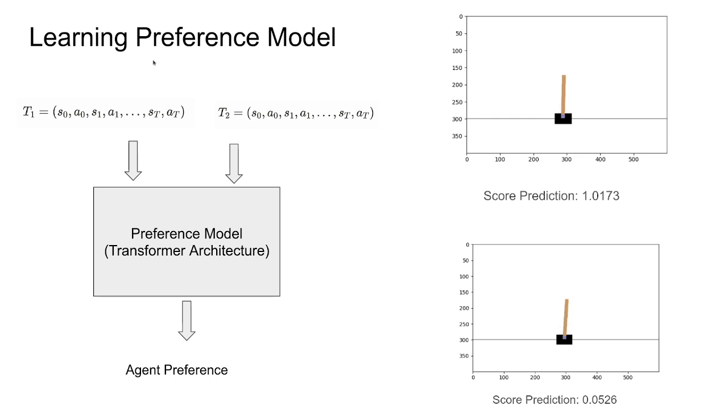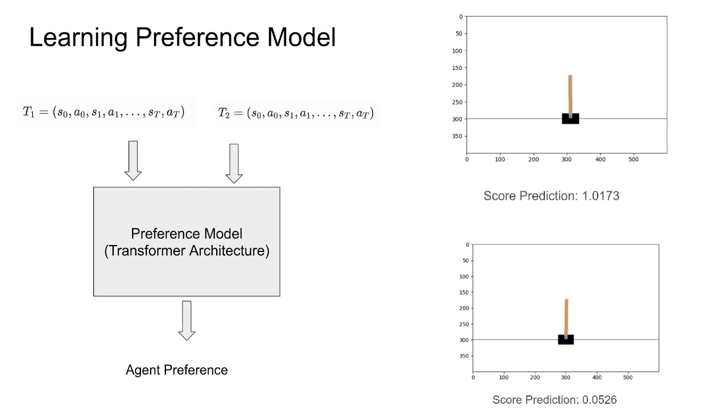So my task was to replace the human feedback in RLHF with automated feedback. I trained a model to take in two different trajectories, from a well-trained policy and a poorly trained policy, and to output its preference as to which was better. On the right, you can see the videos of two different policy behaviors and their predicted scores, the score being higher for the policy which is able to balance the CartPole.